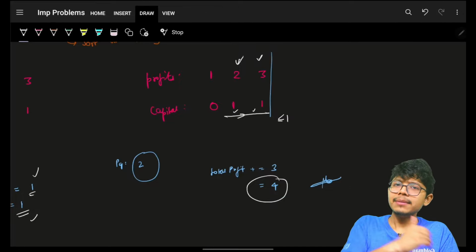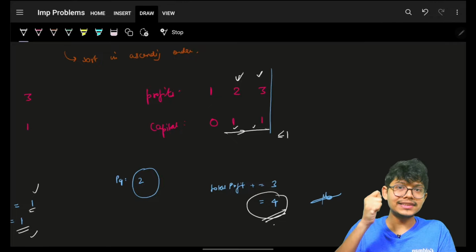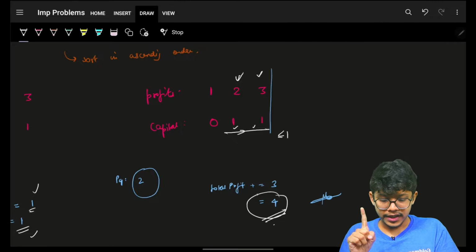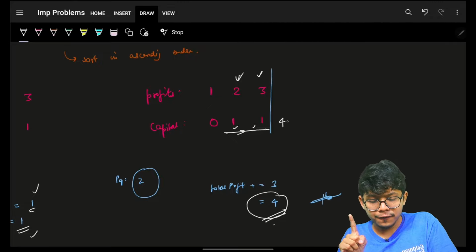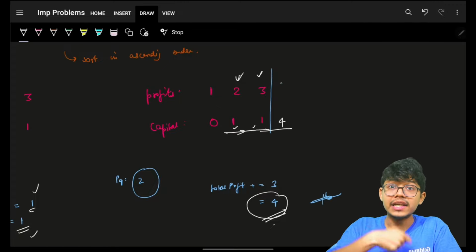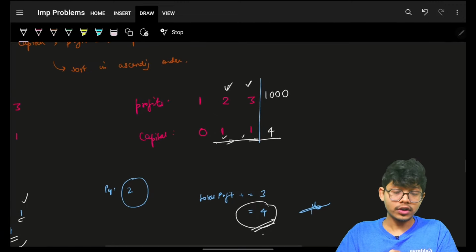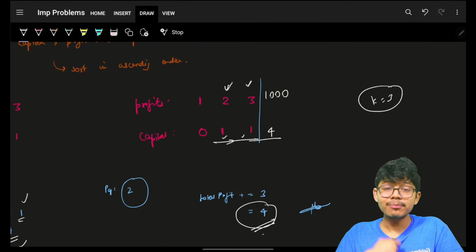Why did I grab the maximum? Why did I not grab the 2? Because here my total profit has now become a 4, right? What if I had a project with capital 4 later on and its profit giving capability would have been 1000, and my task was to choose 3 projects?